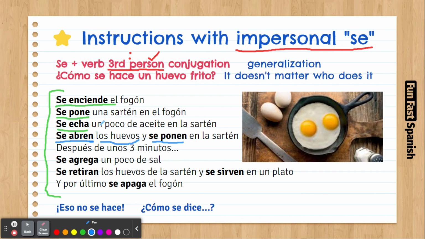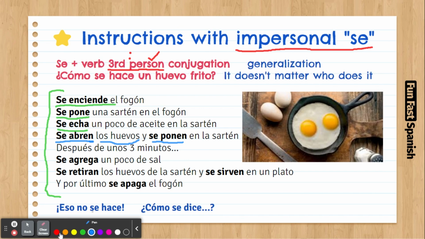So, se echa un poco de aceite. We use echa without the N because oil is singular. Se pone una sartén en el fogón. We are using se pone because una sartén is singular, a pan. Se enciende el fogón, the stove is singular, but in this case it is se abren los huevos y se ponen en la sartén. So because it's the eggs, you have to put an N here.